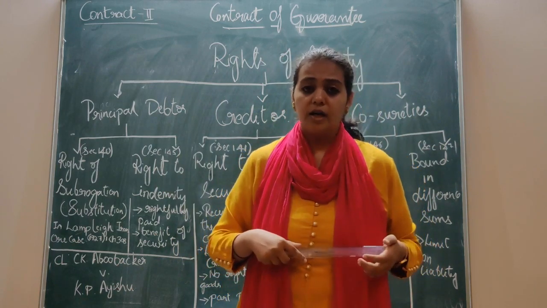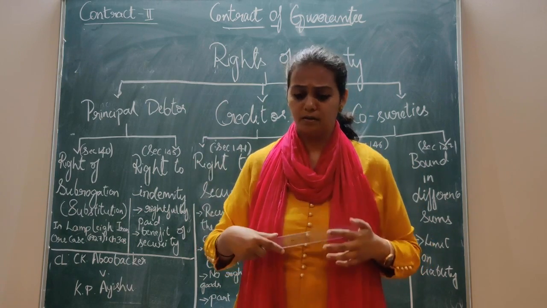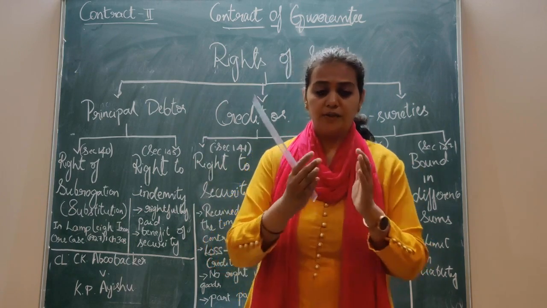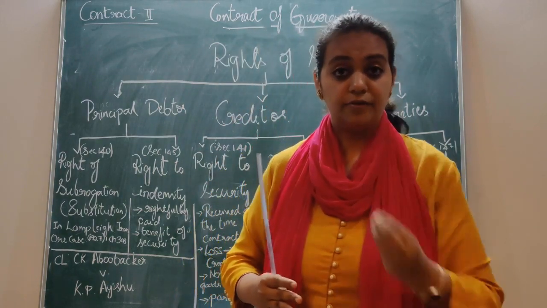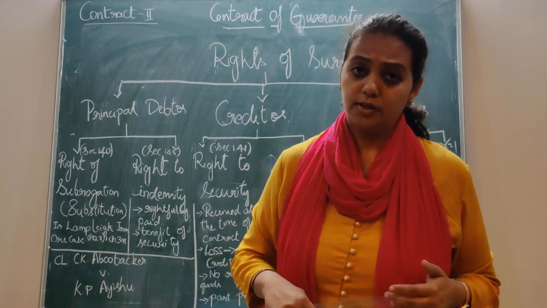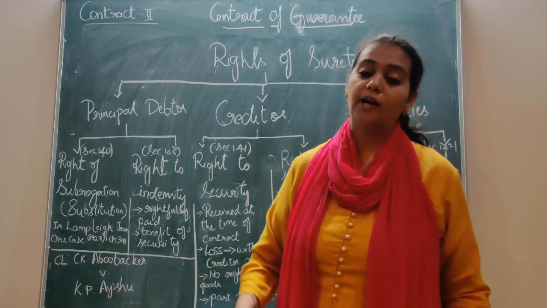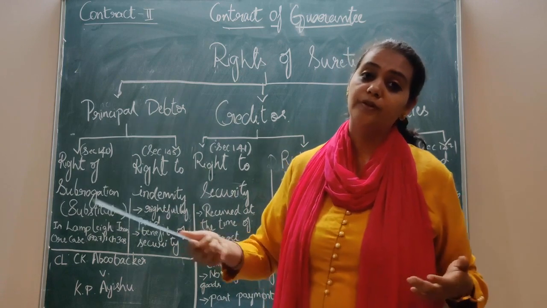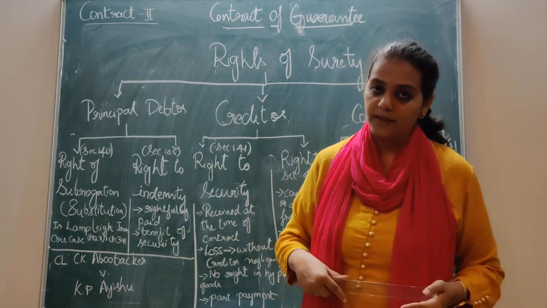So if the amount is decreased, if he doesn't get completely 5,000 worth after selling the furniture, do you think this surety becomes liable for this? No, since the surety is not at all aware of the private transaction between the principal debtor and creditor. So the surety in no way becomes liable.